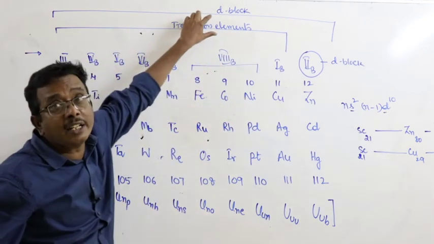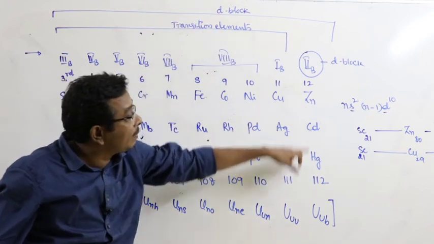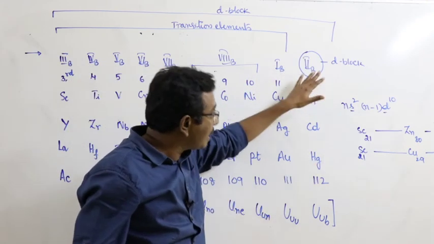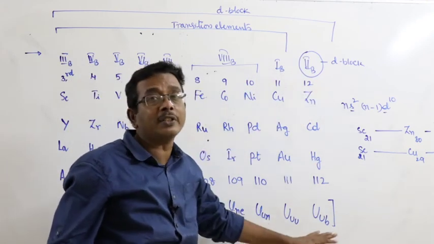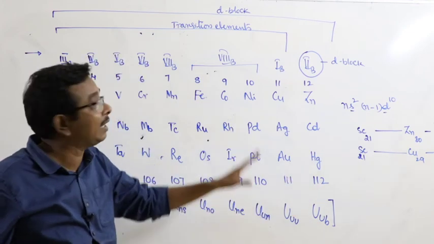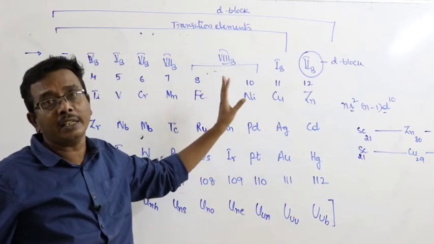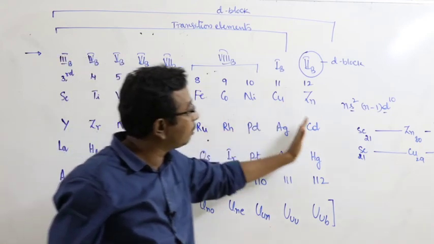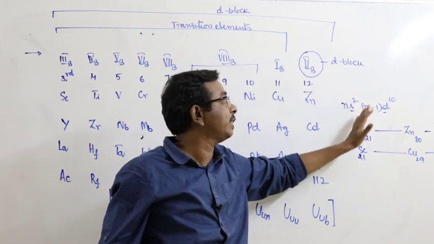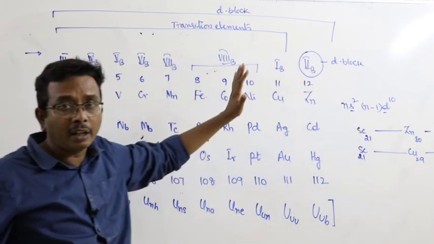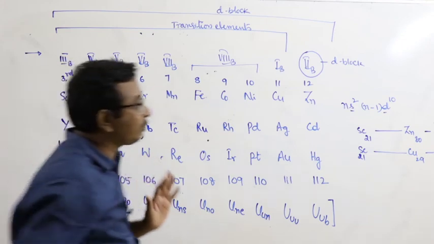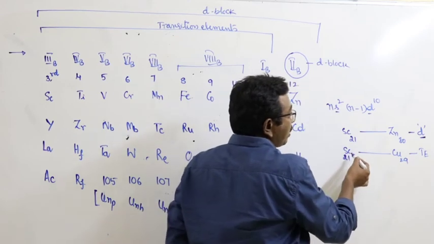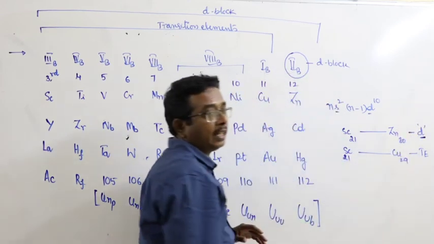All transition elements are D block elements, but all D block elements are not transition elements. Means what? Here, second B group or zinc group elements, the 12th group elements, are considered as only D block elements. They are not considered as transition elements because of the availability of completely filled outermost s orbitals and (n-1)d orbitals. The elements from scandium group to zinc group are known as D block elements, and the elements from scandium to copper groups are known as transition elements.